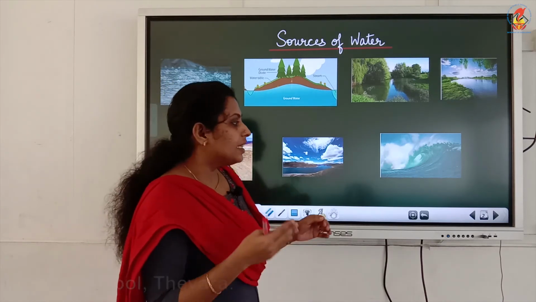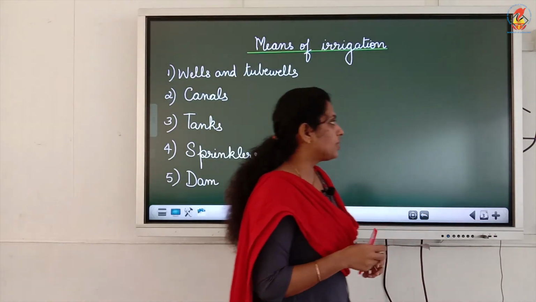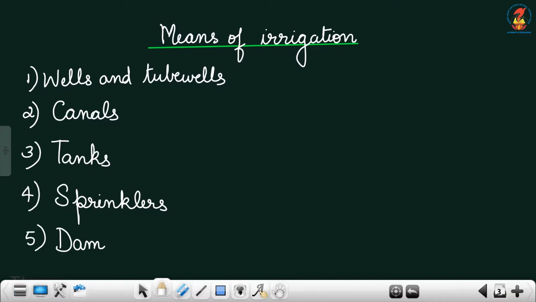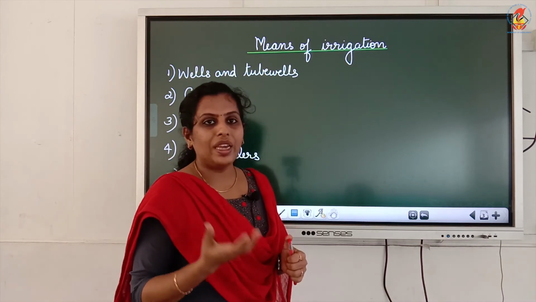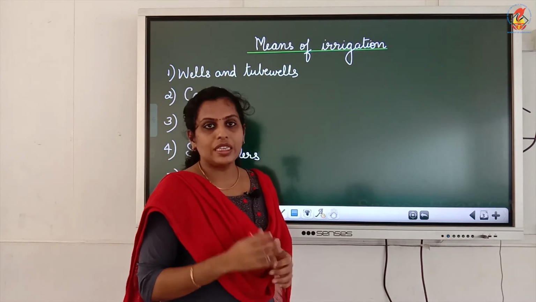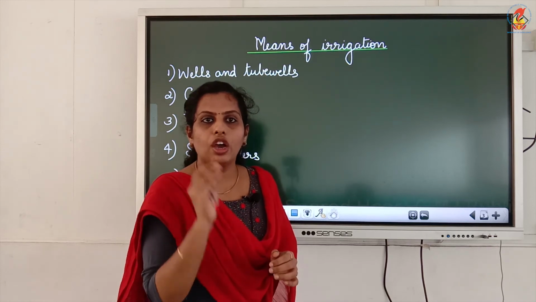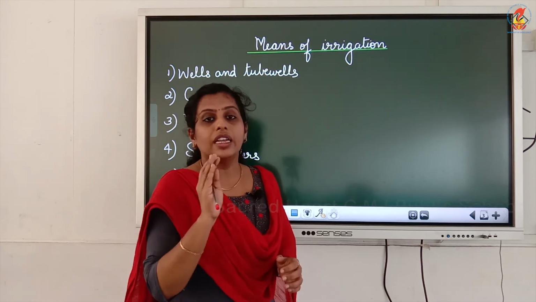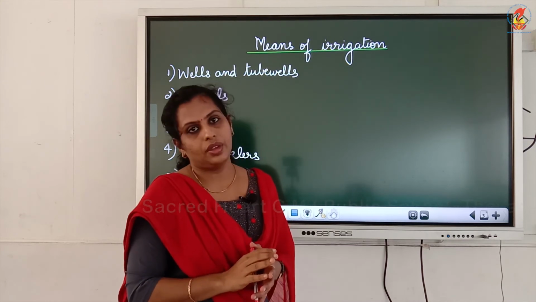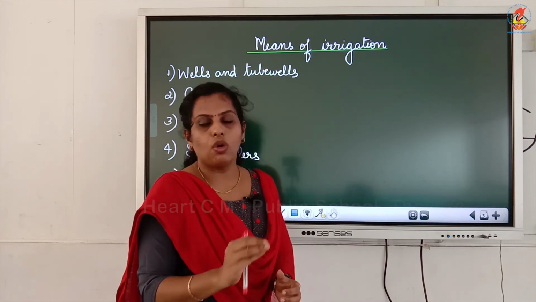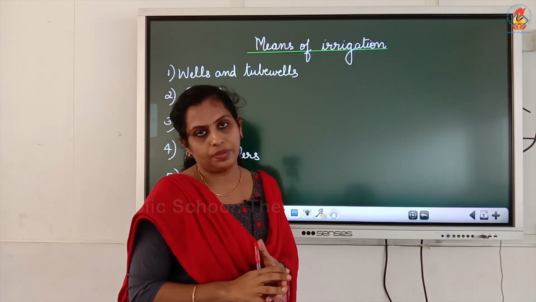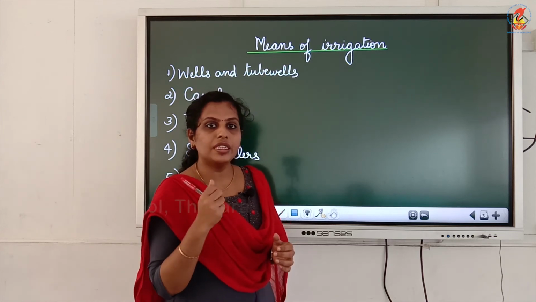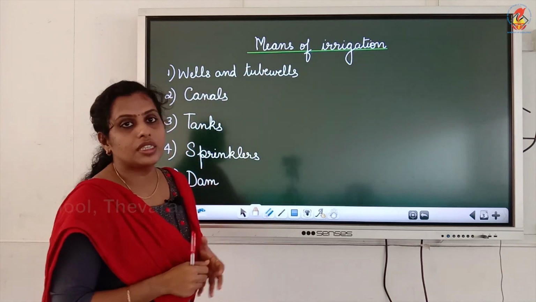Now, let us see the next point that we are going to learn in this chapter, that is the means of irrigation. You may not know what irrigation is. For growing a crop on a field, we need a water supply there. When a sufficient and timely supply of water is given to the field, that is what is meant by irrigation. Timely supply of water reaching the field is called irrigation. Irrigation can happen by different means.